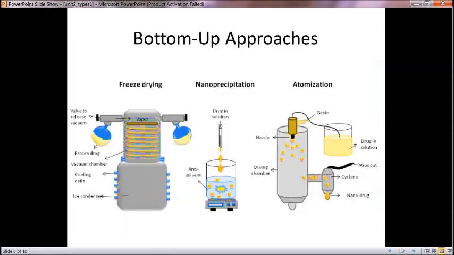Then among the bottom-up approaches, we have freeze drying, nano precipitation and atomization methods. We have seen only the precipitation method so far.